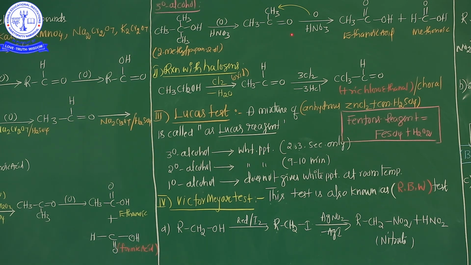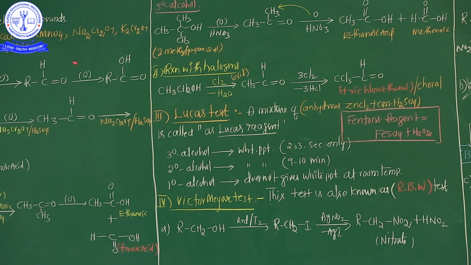Acetone again treated with oxygen, acidic oxygen in the presence of HNO3, ethanoic acid, acetic acid is formed, as well as methanoic acid is formed. Ethanoic acid and methanoic acid. These are the oxidation processes of alcohol.